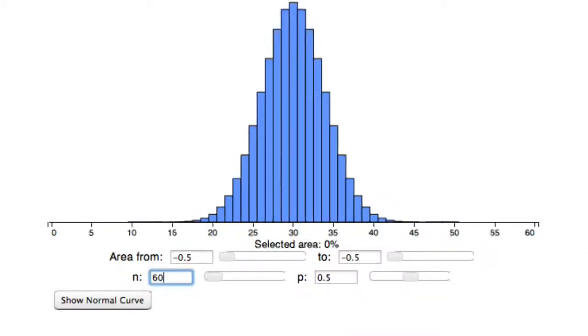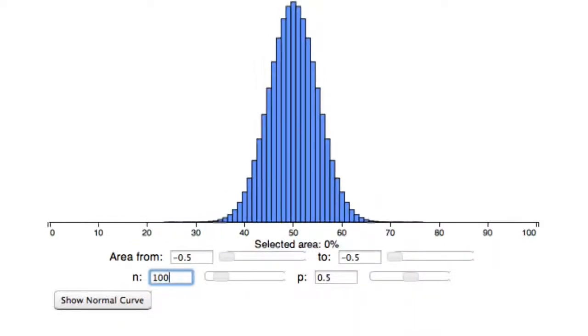40, oh, how about 60? Yep, still further squished in, moving right along. How about 100? And so what's happening to this histogram, if you think in terms of proportions, the histogram is turning not only into this lovely bell shape, but into a spike at 50%. So if you take any fixed interval around 50%, eventually, as the number of tosses gets large, almost the entire spike is going to be in that interval. So the chance of that fixed interval, 50% plus or minus a fixed amount, is going to be almost 100%.